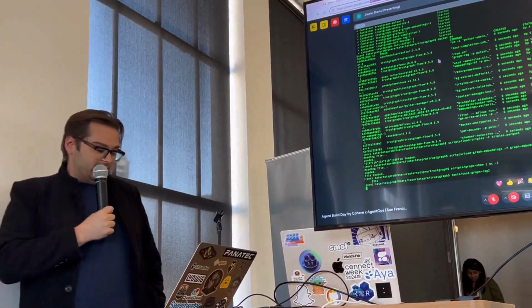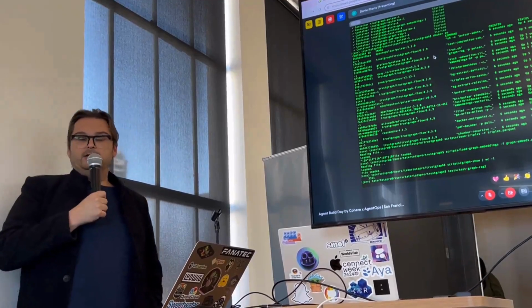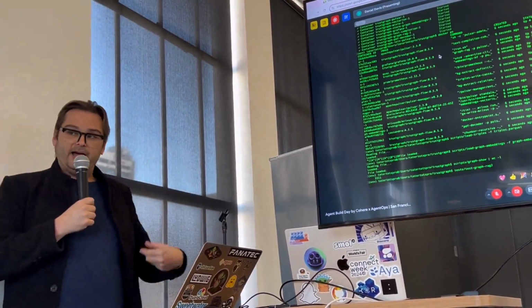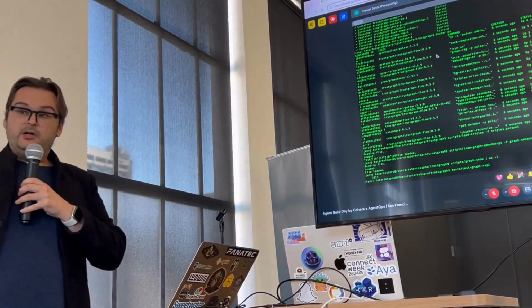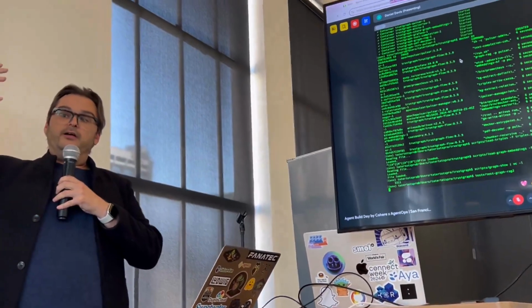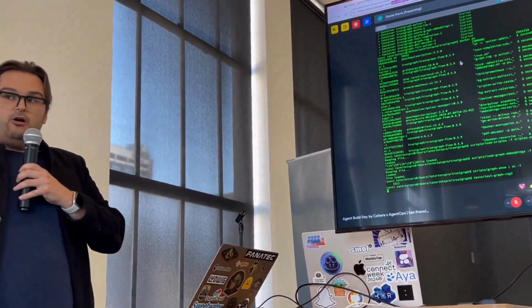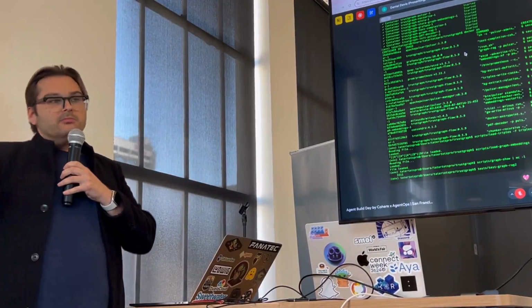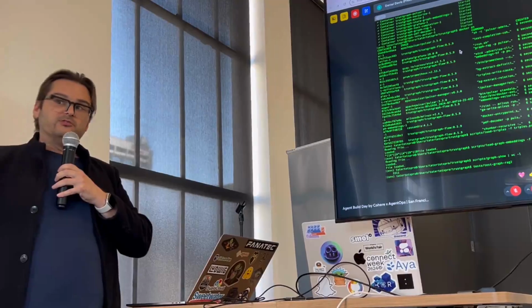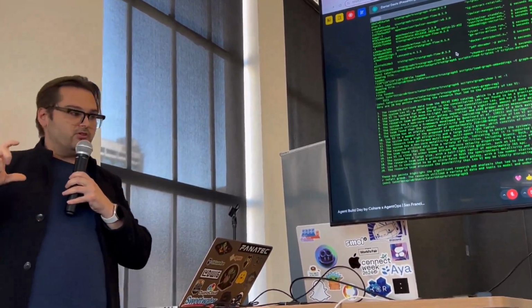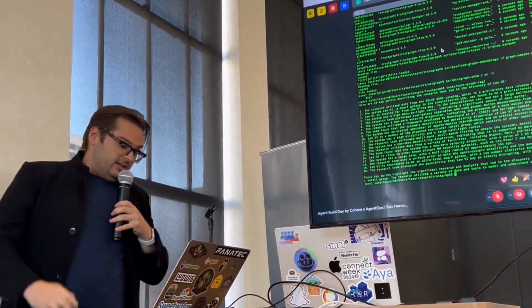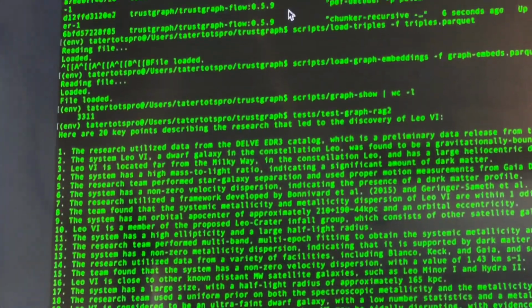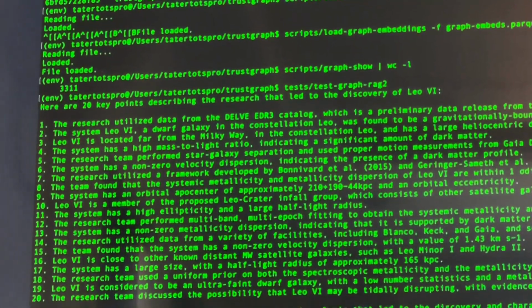And again, this is going to take a little bit of time. We're also waiting on Cohere's API to respond. We're waiting for the RAG algorithm to go in and pull a subgraph based on the query and the vector embeddings. That's all getting pushed back into the RAG context, which, again, if you were optimizing for latency, we might choose a smaller subgraph for that. And this is 20 key points about the incredibly complex astrophysics topic about the discovery of Leo 6.